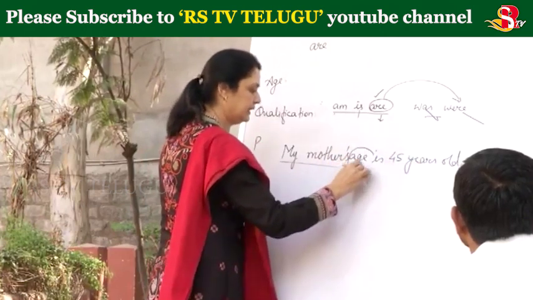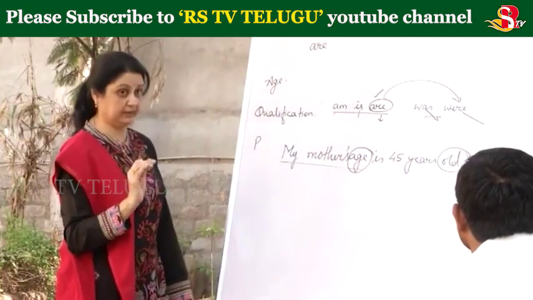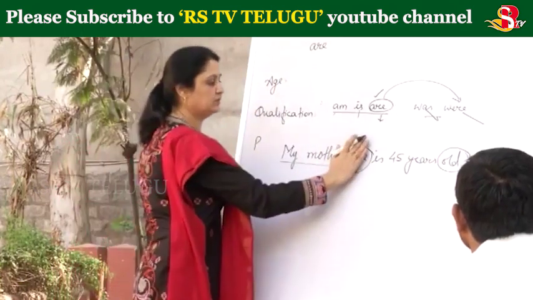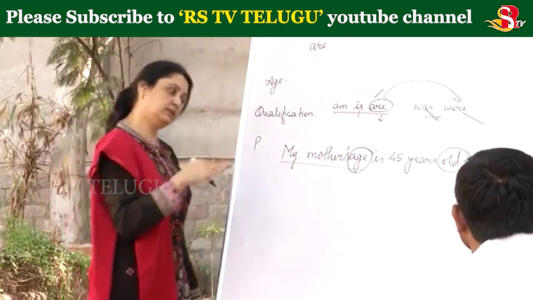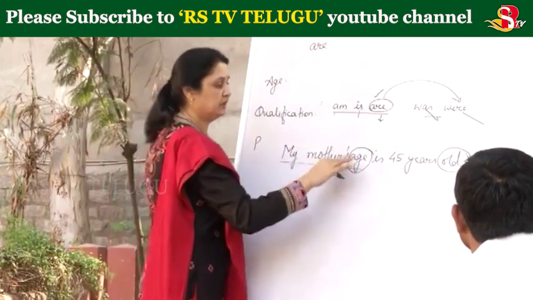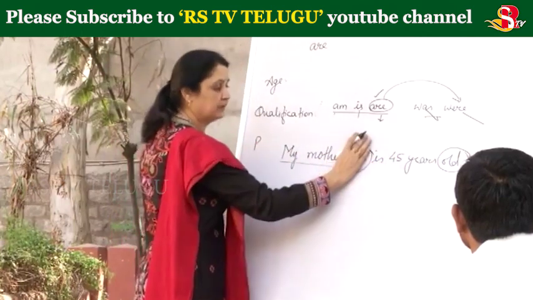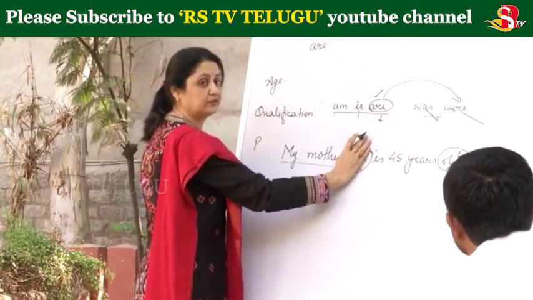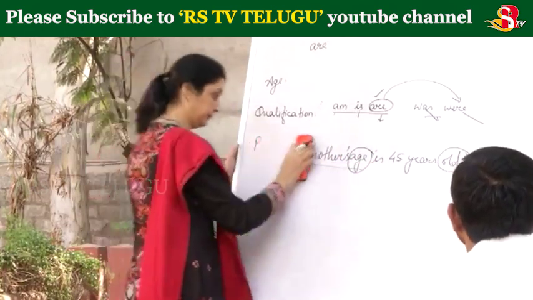Now this word age and this old, you shouldn't use together in a sentence. Either you have to use this or you have to use that, but you shouldn't use both. So either you can say my mother's age is 45, or my mother is 45 years old. You shouldn't use them both. Okay, that is an error.